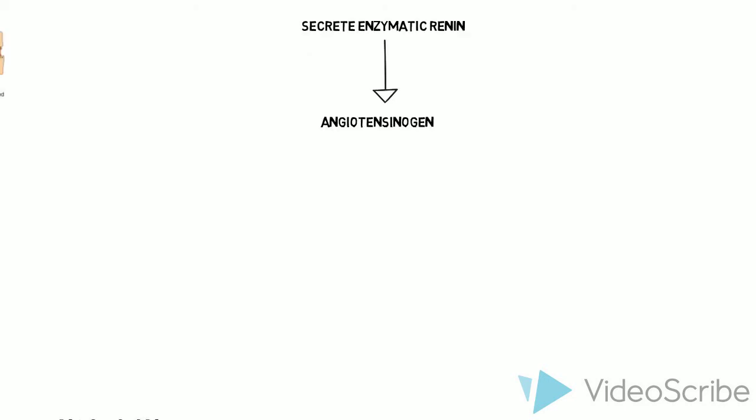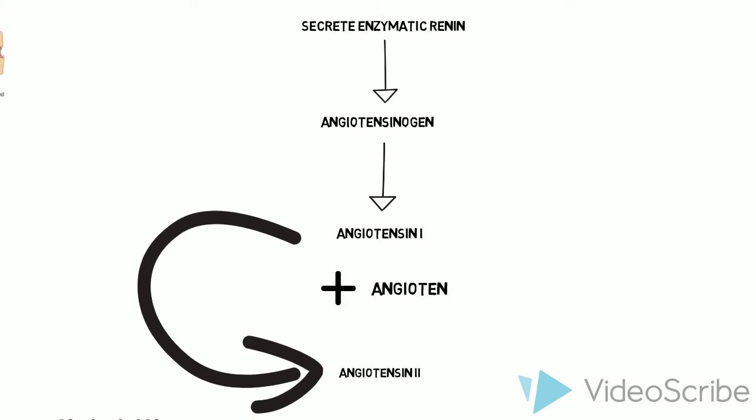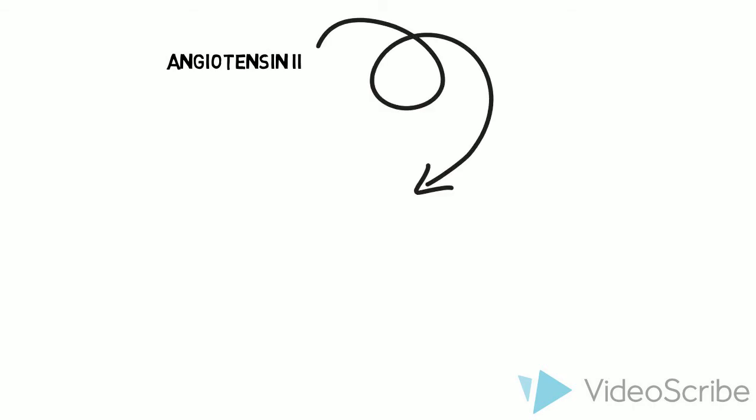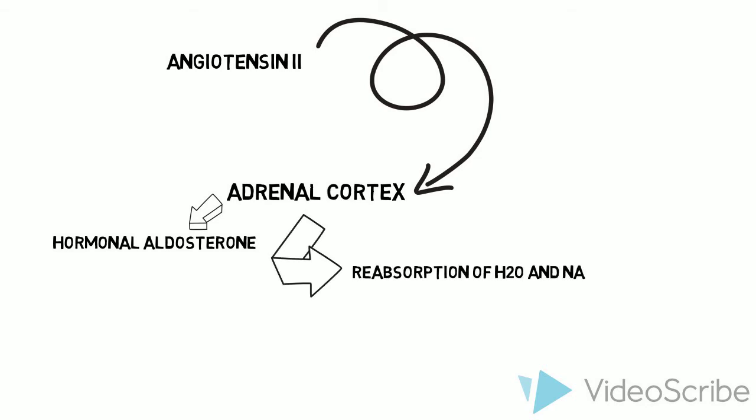Once a reduction in the renal blood flow is detected, juxtaglomerular cells located in the kidneys secrete the enzyme renin into the bloodstream to convert angiotensinogen secreted by the liver into angiotensin 1. Angiotensin 1 is then changed into angiotensin 2 via angiotensin converting enzymes located in the lungs. Because angiotensin 2 is a peptide, it causes vasoconstriction, which increases the blood pressure. Angiotensin 2 also stimulates the release of the hormone aldosterone from the adrenal cortex, resulting in the reabsorption of water and sodium back into the bloodstream via kidney tubules, which can also increase blood pressure.